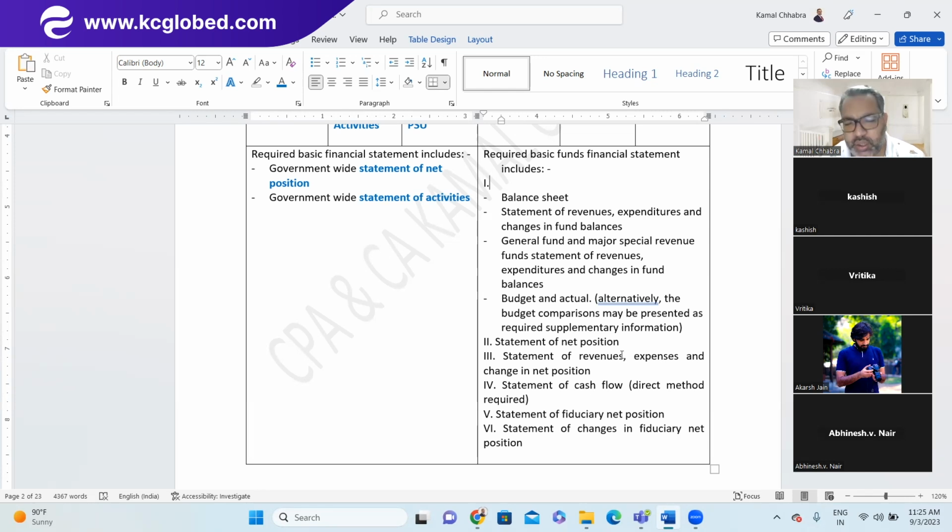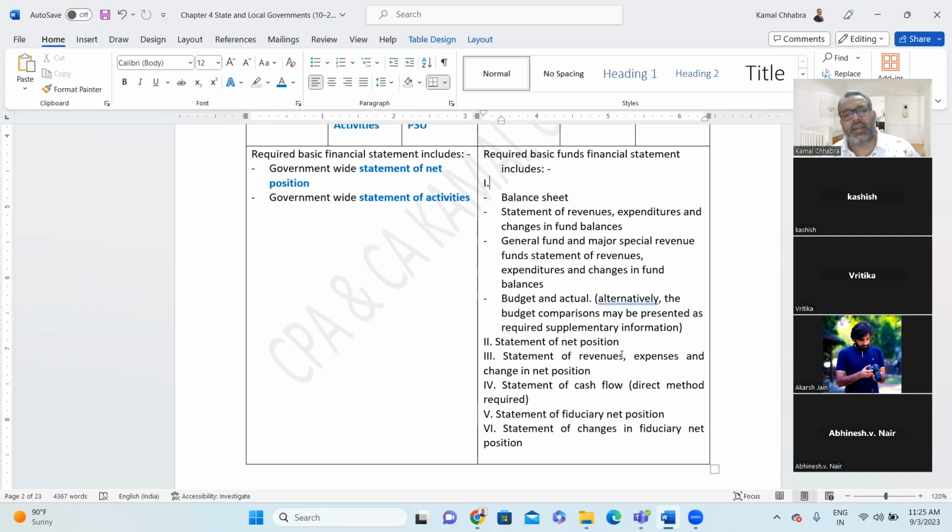Second is the consolidated financial statement of all funds. For the consolidated financial statement of all funds, you are required to have a statement of net position, statement of revenue, expense, and change in net position, cash flow statement, fiduciary net position, and statement of change in fiduciary net position. Right? Any doubts so far?